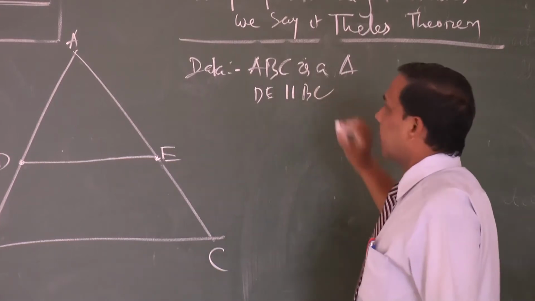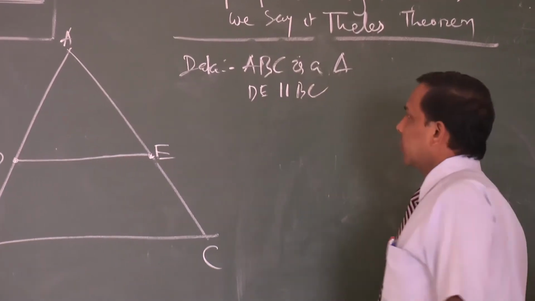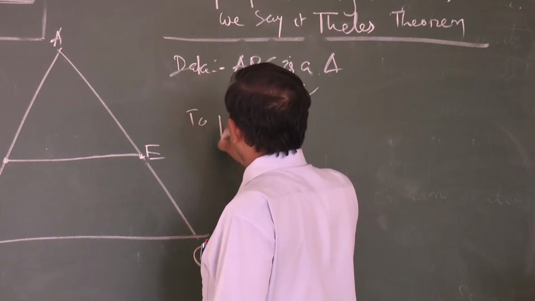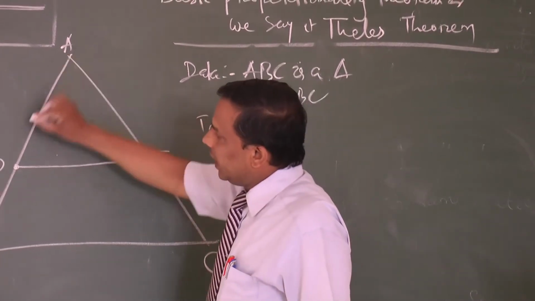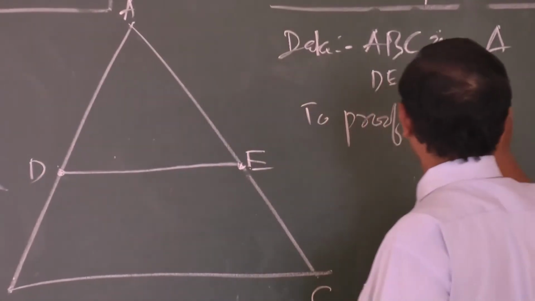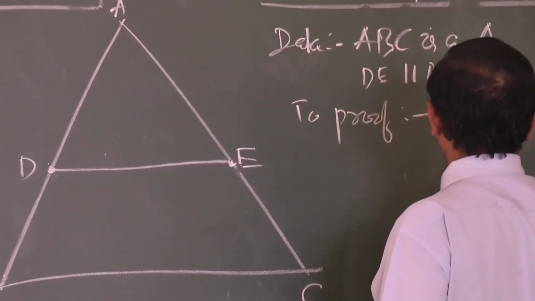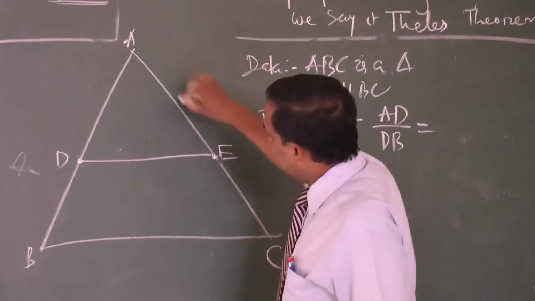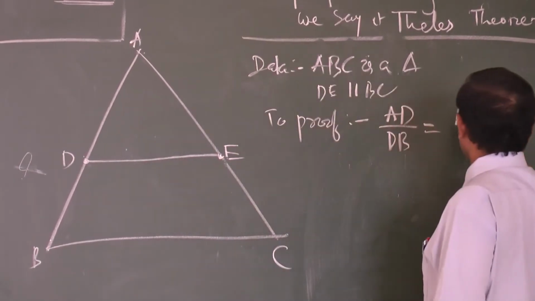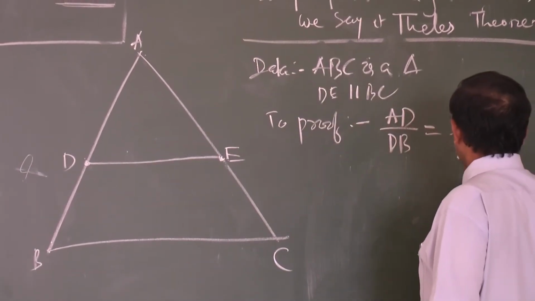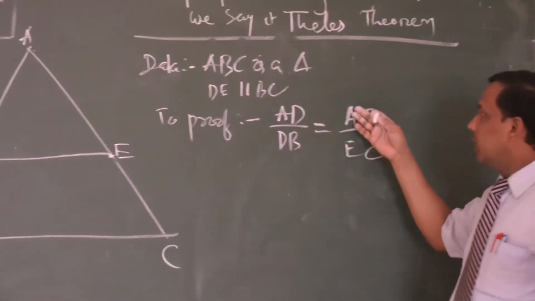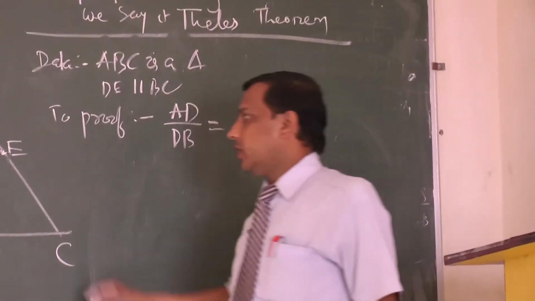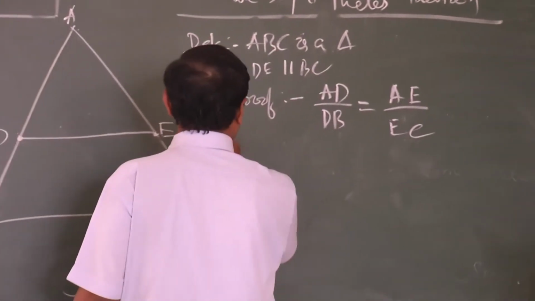To prove: AD by DB is equal to AE by EC. Clear? We have to prove it.